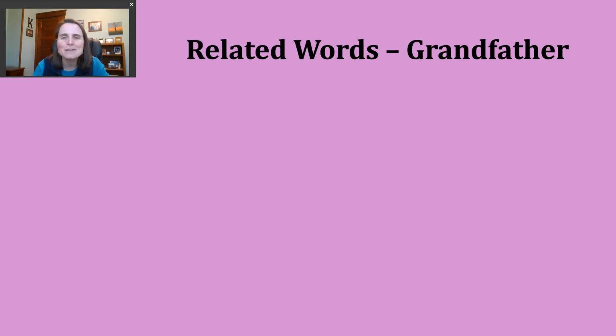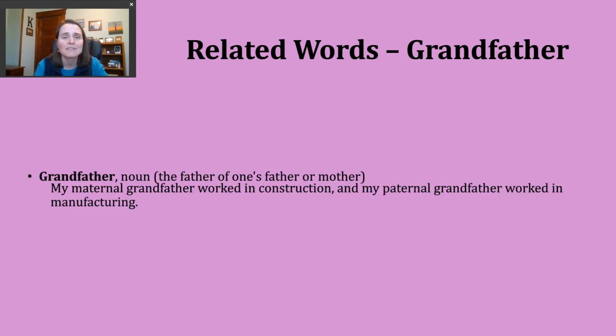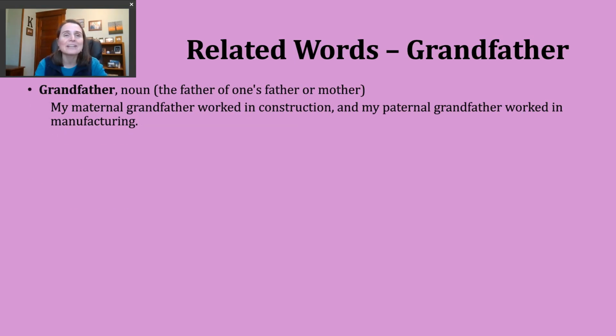Now, let's spend a moment looking at some words that are related to our verb grandfather. And the first word we're going to look at, of course, is the noun form of this word. The noun grandfather has the exact same spelling and the exact same pronunciation as our verb. When we use this word, we are generally referring to the father of our father or the father of our mother.